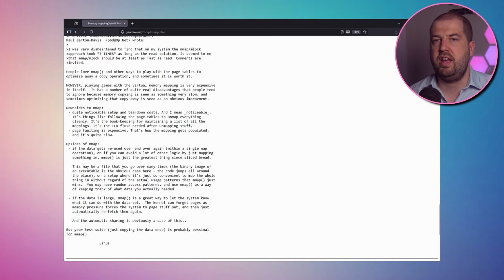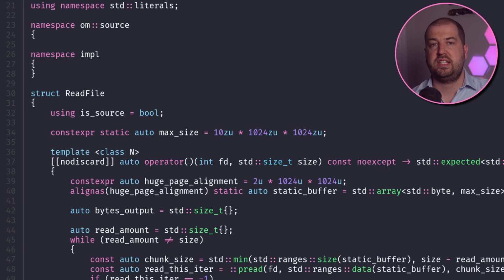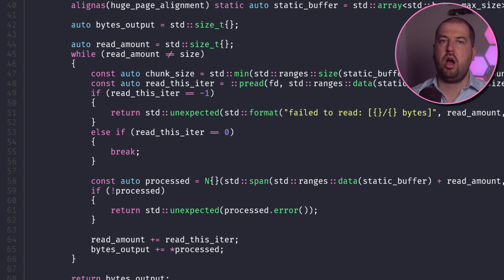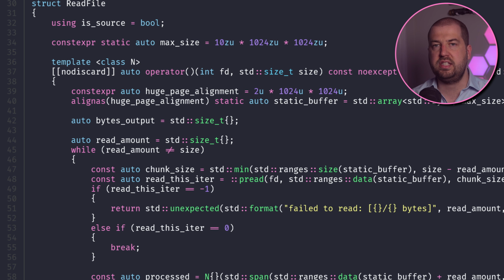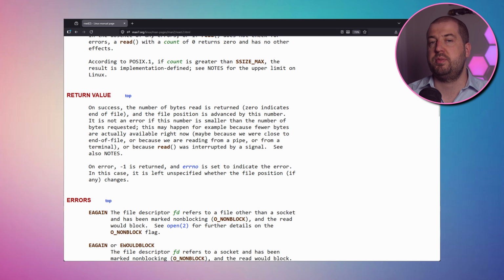The first thing I want to do is verify if mmap is faster. Linus himself has said that if you're sequentially reading a file, then just a simple read syscall can be faster than mmap. We'll read into a large statically allocated and large page aligned buffer and then just yield chunks down our pipeline, which our architecture beautifully supports. I'm also using pread over read as it doesn't update the kernel file offset, so potentially slightly faster as we need to do that bookkeeping ourselves. Anyway, this means zero dynamic allocations, and for files under 10 megabytes, the size of our buffer should be a single syscall. I say should, let's be responsible engineers.